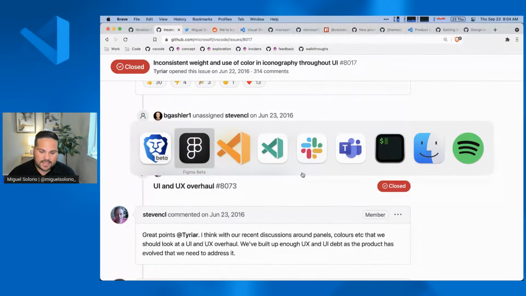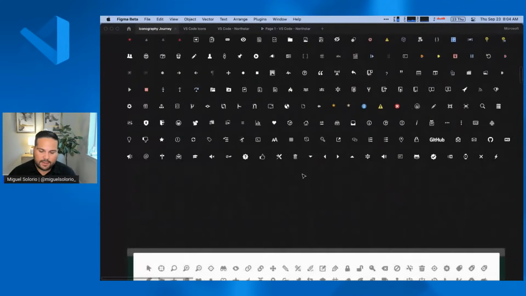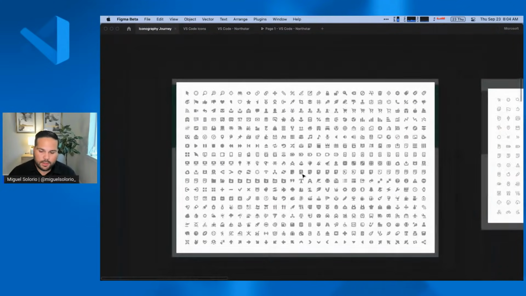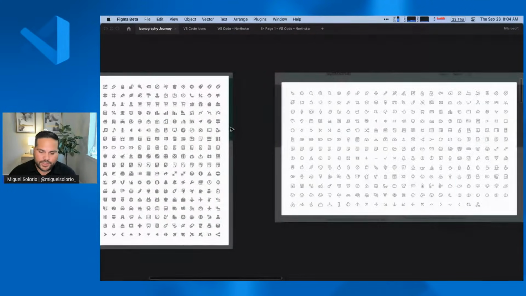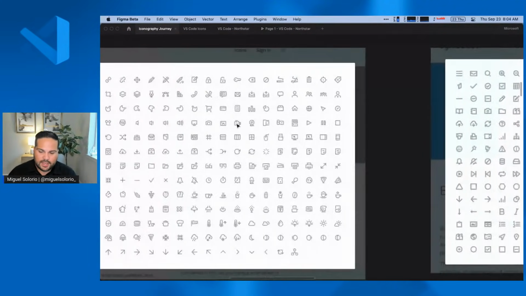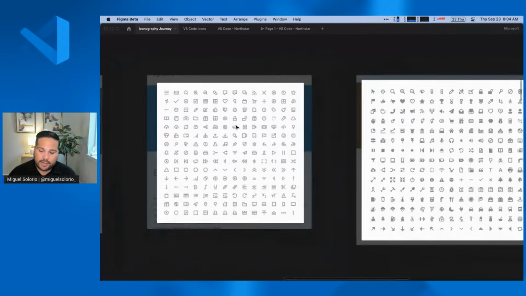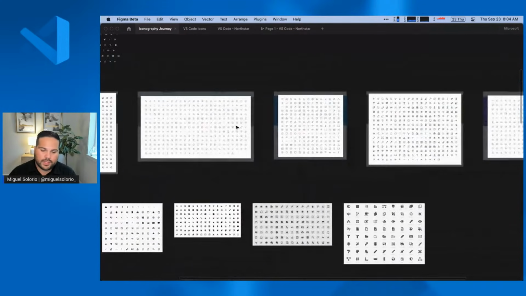So we went and decided to tackle this and look at where everybody else was using icons in different parts of the products outside of VS Code. So we looked at different icon styles, from filled-in versions to outline versions to slightly thicker versions. There's just so many styles that are out there. So we wanted to figure out what was one direction we wanted to go.